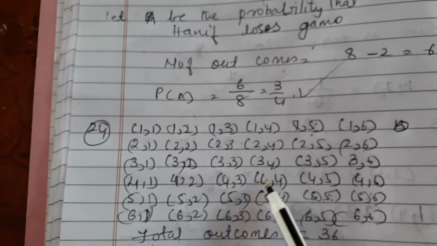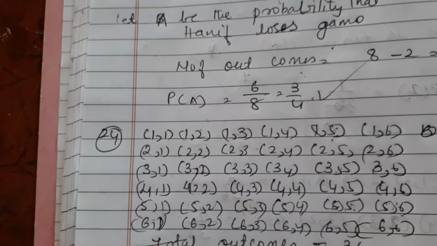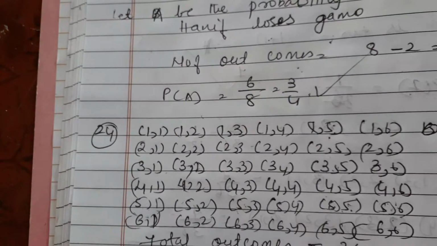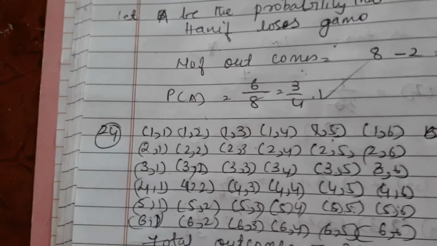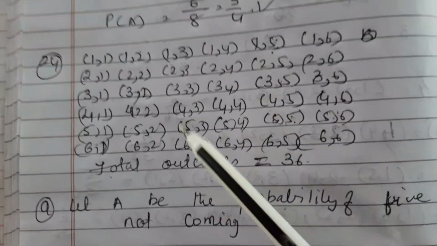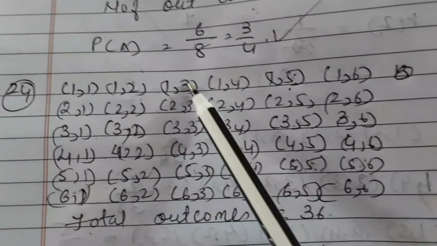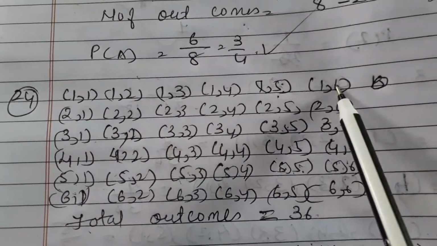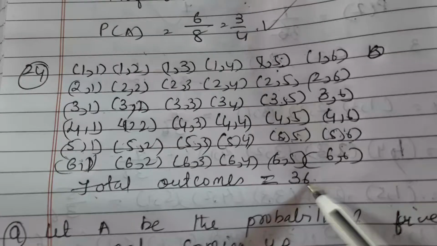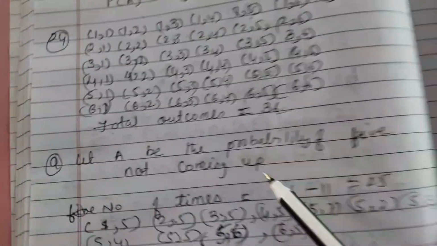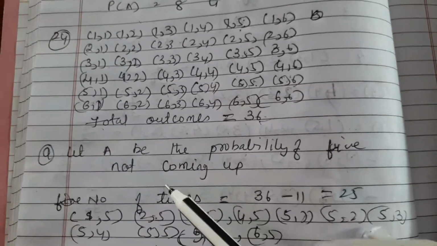Okay, let us see. Even though one die is thrown twice, we have to consider it as the hint says, that it is equal to throwing 2 dice at a time. So what are the possibilities here? 1 1, 1 2, 1 3, 1 4, 1 5, 1 6, like that 36 outcomes will be there. So what is the first question? Let A be the probability that 5 does not come up.